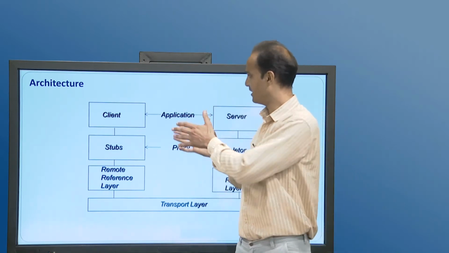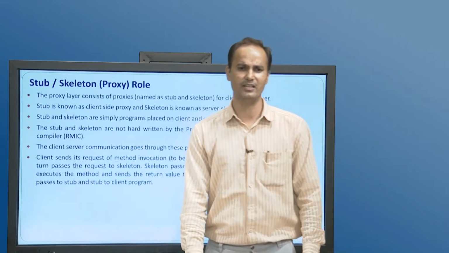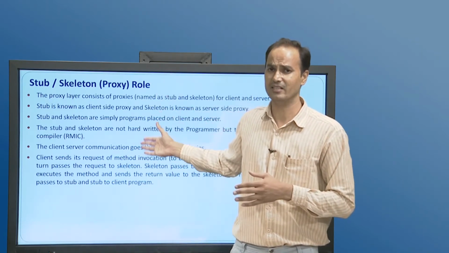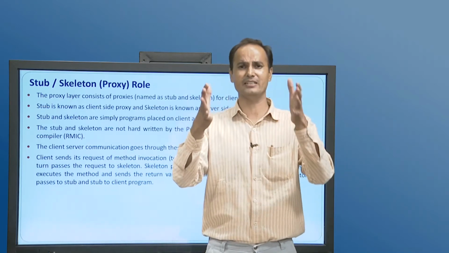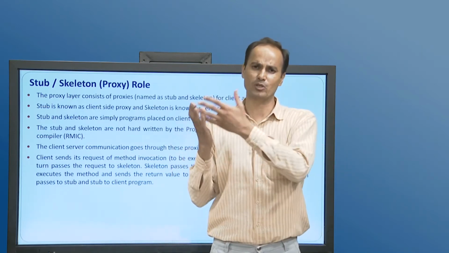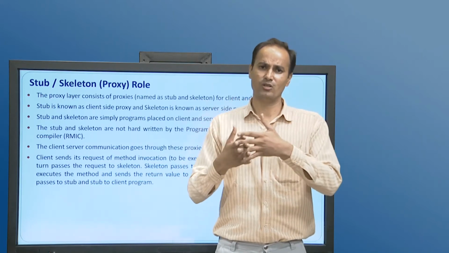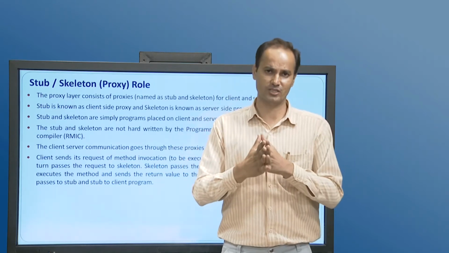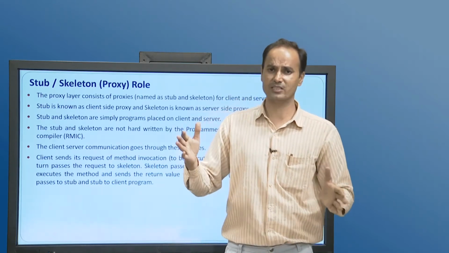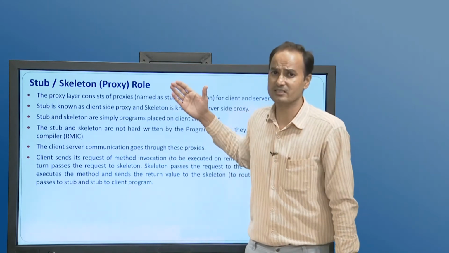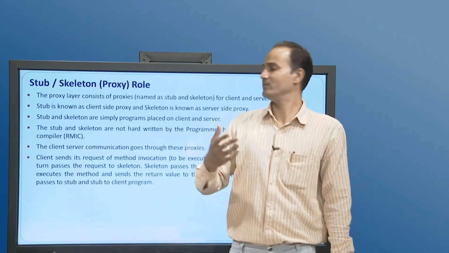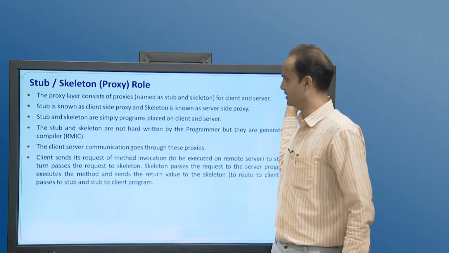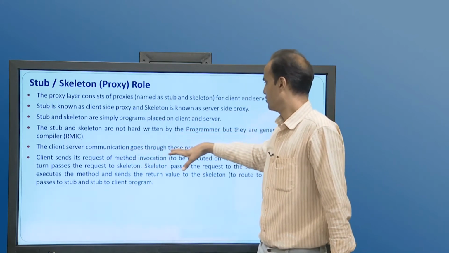Now let us discuss this architecture in detail. What is the stub and what is the skeleton? As we saw, on the client side in the previous slide, there is a stub. Generally the client is a program looking for the remote object at the remote side. Before the client invokes a remote method, we need to know what a stub is. Generally the stub is a client proxy, and it does the marshalling and unmarshalling. The stub is known as the client side proxy and the skeleton is the server side proxy, at the opposite end. The client server communication goes through these proxies.